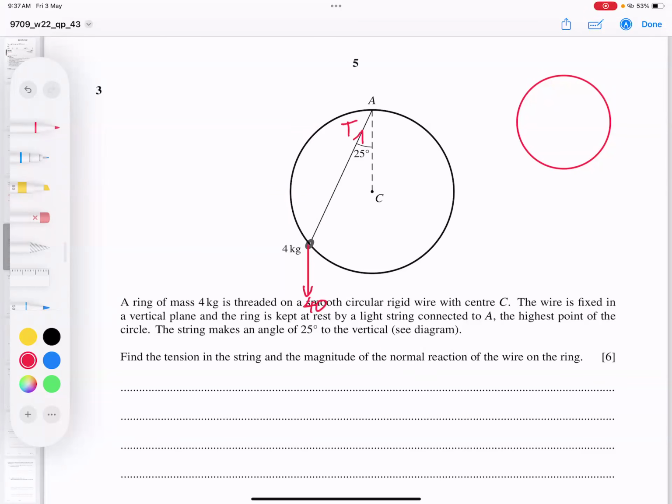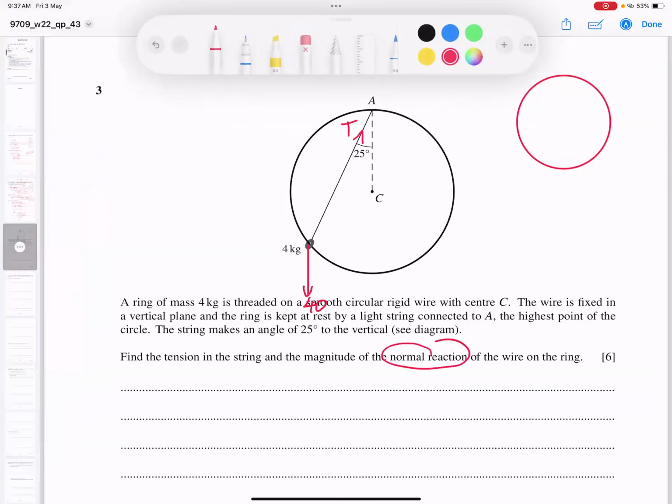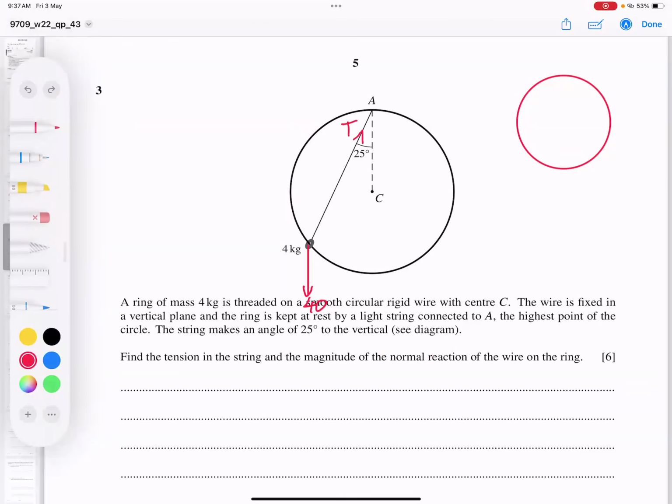Now, students, the most important part is this. Many students confuse where the normal reaction is. I tell you one thing: because it is a rigid body, for example, this is a radius and this is a tangent, and the normal reaction in this kind of question will be outward normal, like this. This is called normal.